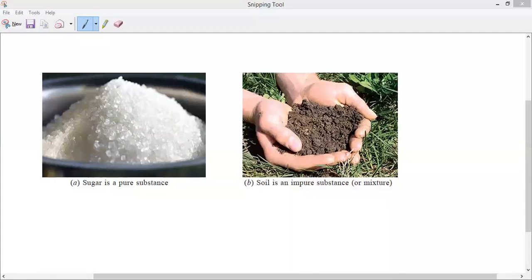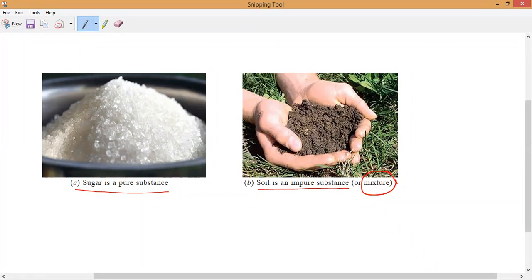But if you take some soil, it contains small stones which are black in color, and it may contain dead bodies of small insects, husk of plants, and so many dirty things. Now, let me compare this sugar and soil. You can see sugar is a pure substance, and soil is an impure substance, or we can say a mixture. So that is what you have to remember.